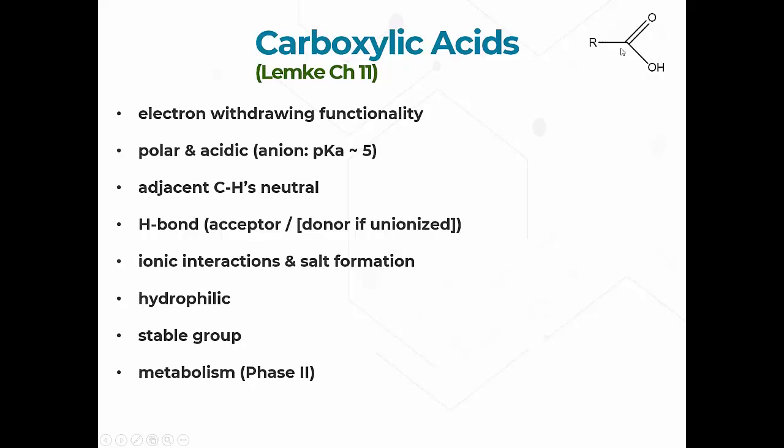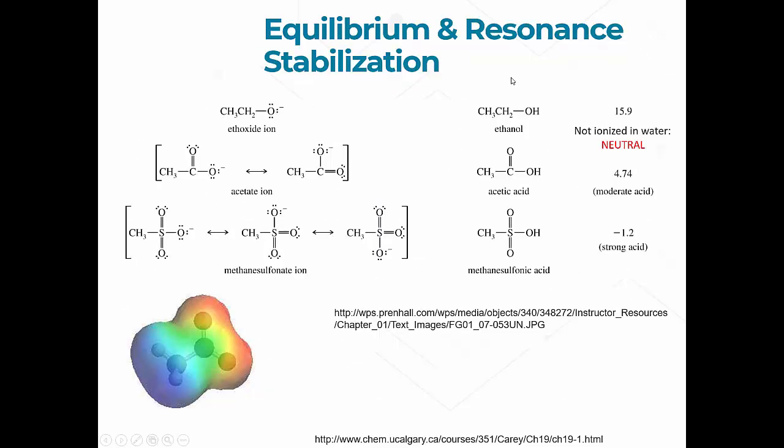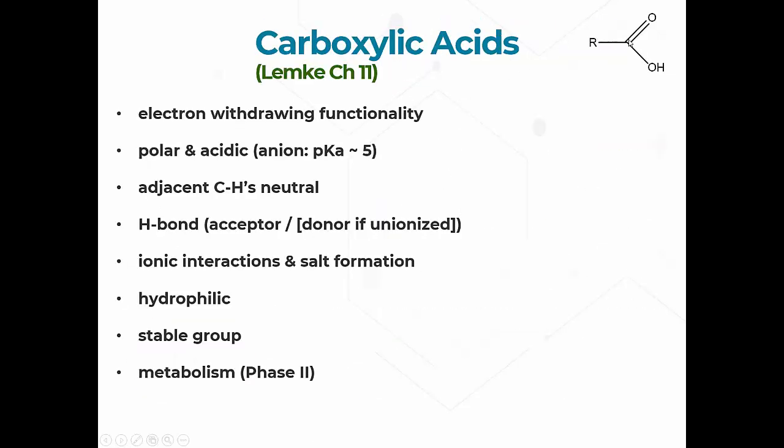Carboxylic acids are basically a compound, typically with some type of alkyl group attached to a carbon that is double bonded to an oxygen. So you'll often hear the term carbonyl group, but a carbonyl is not a functional group. It's a substructure within other functional groups. And then it's got a single bond to an OH.